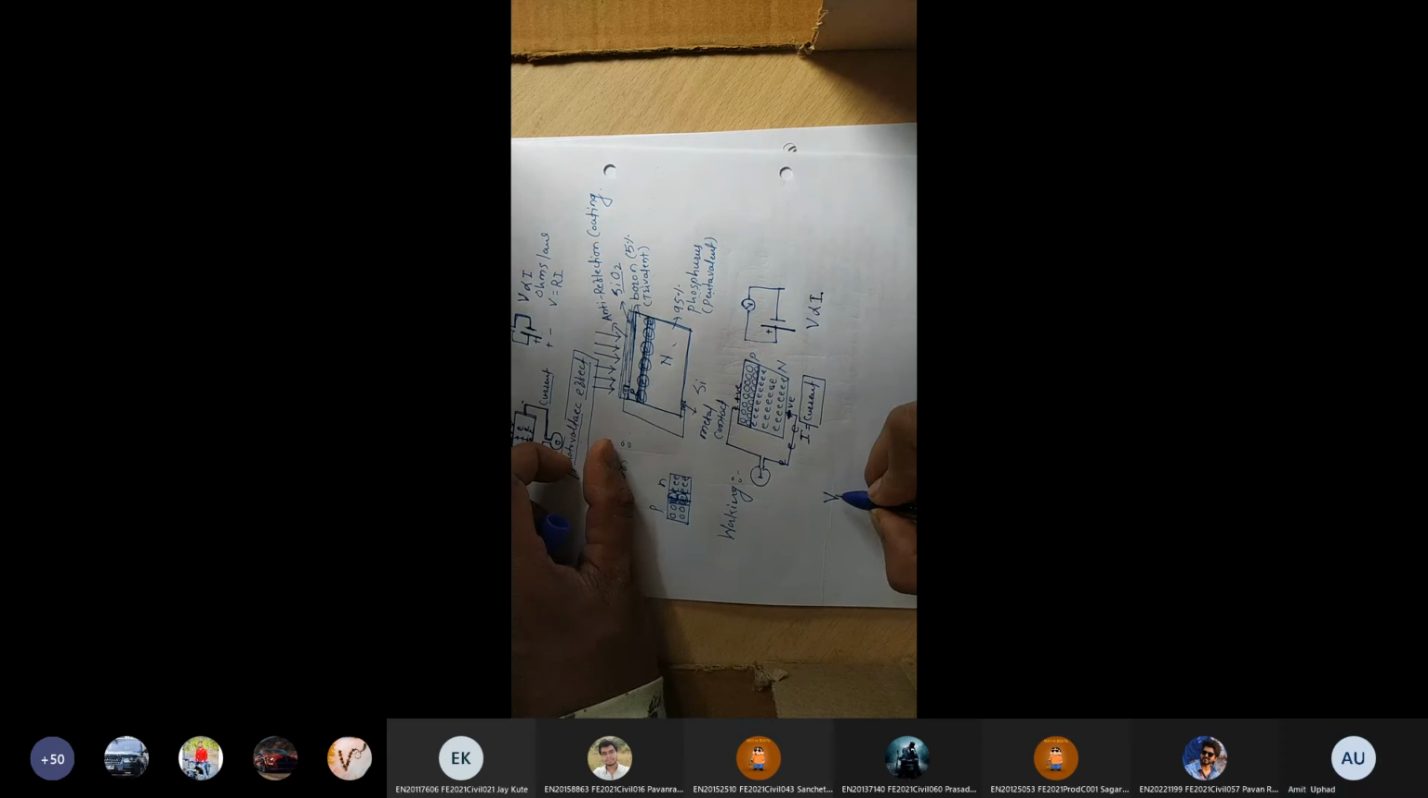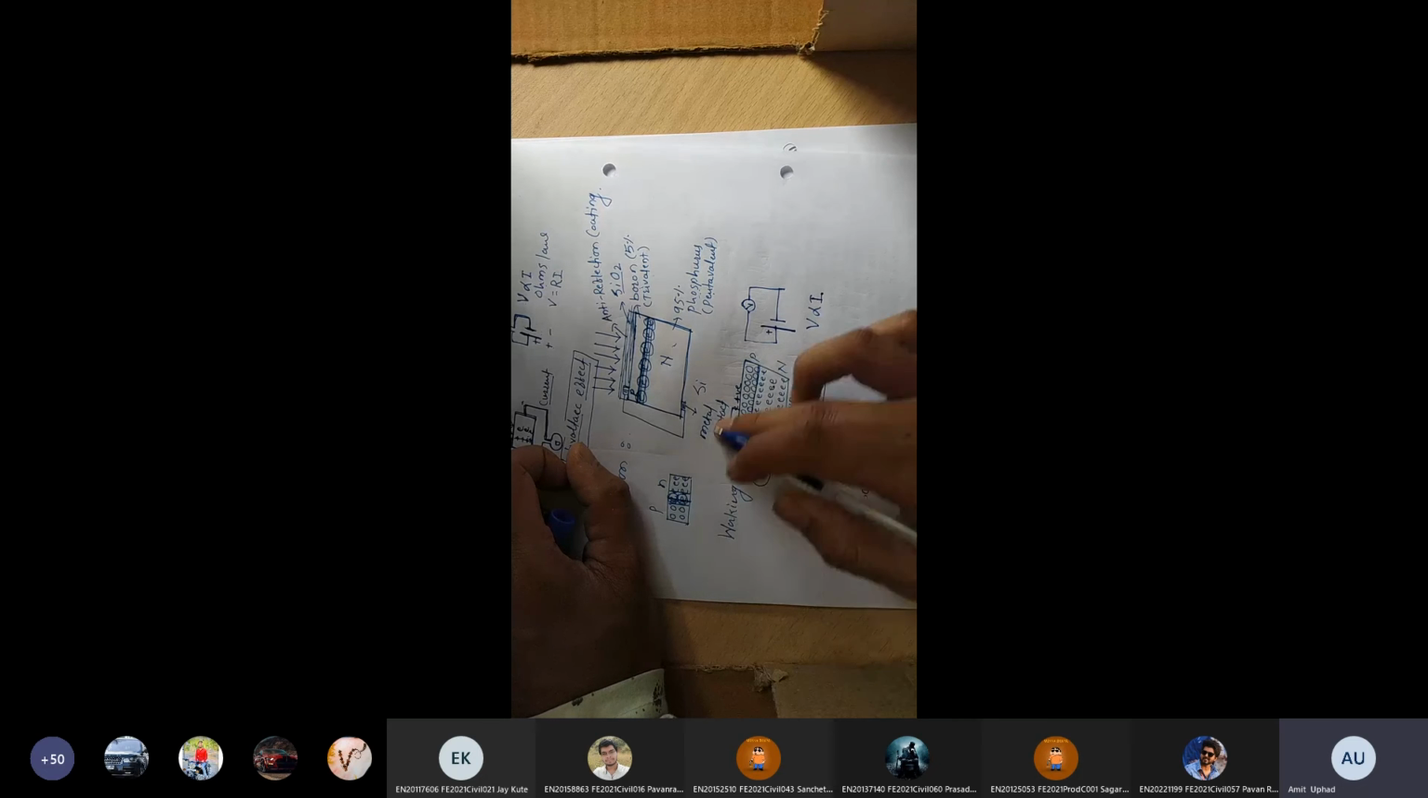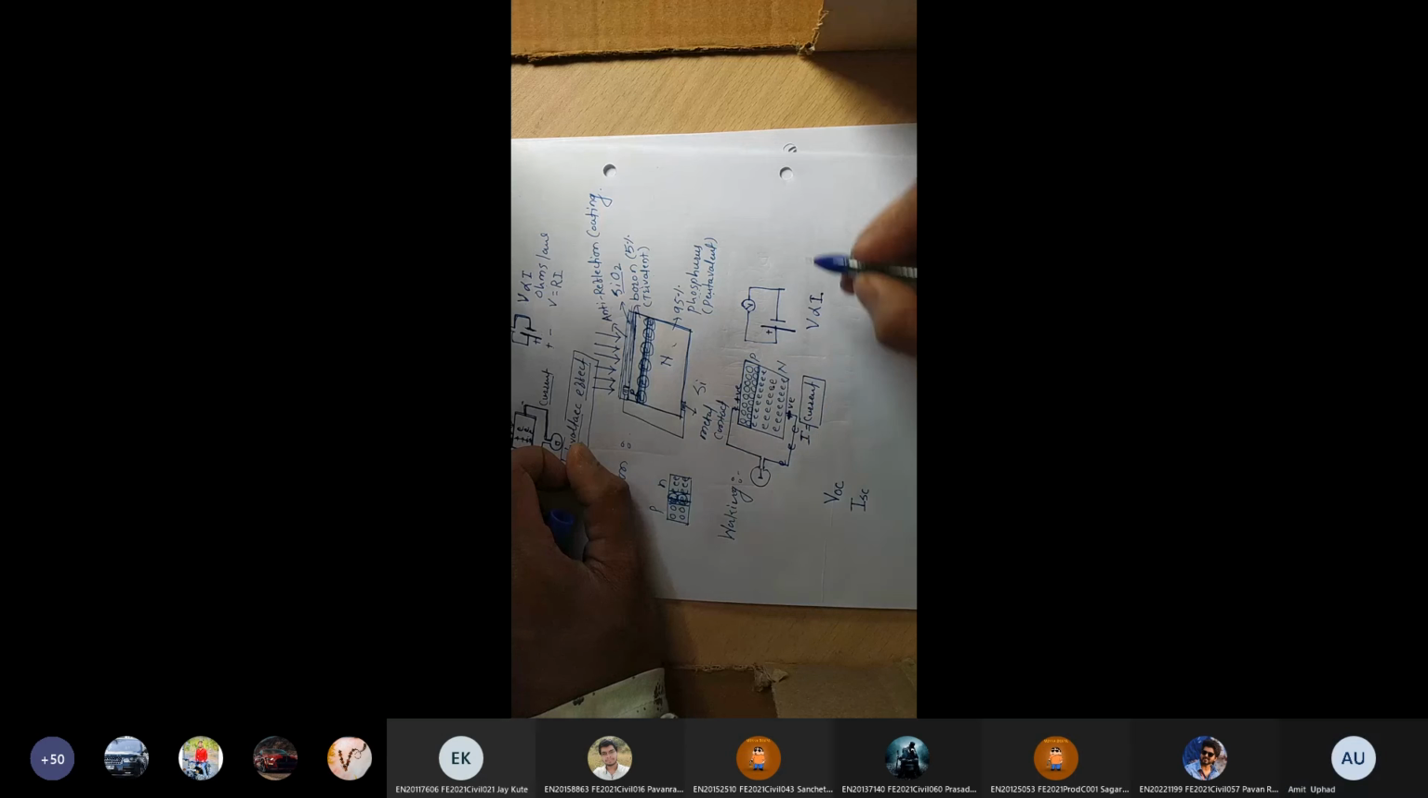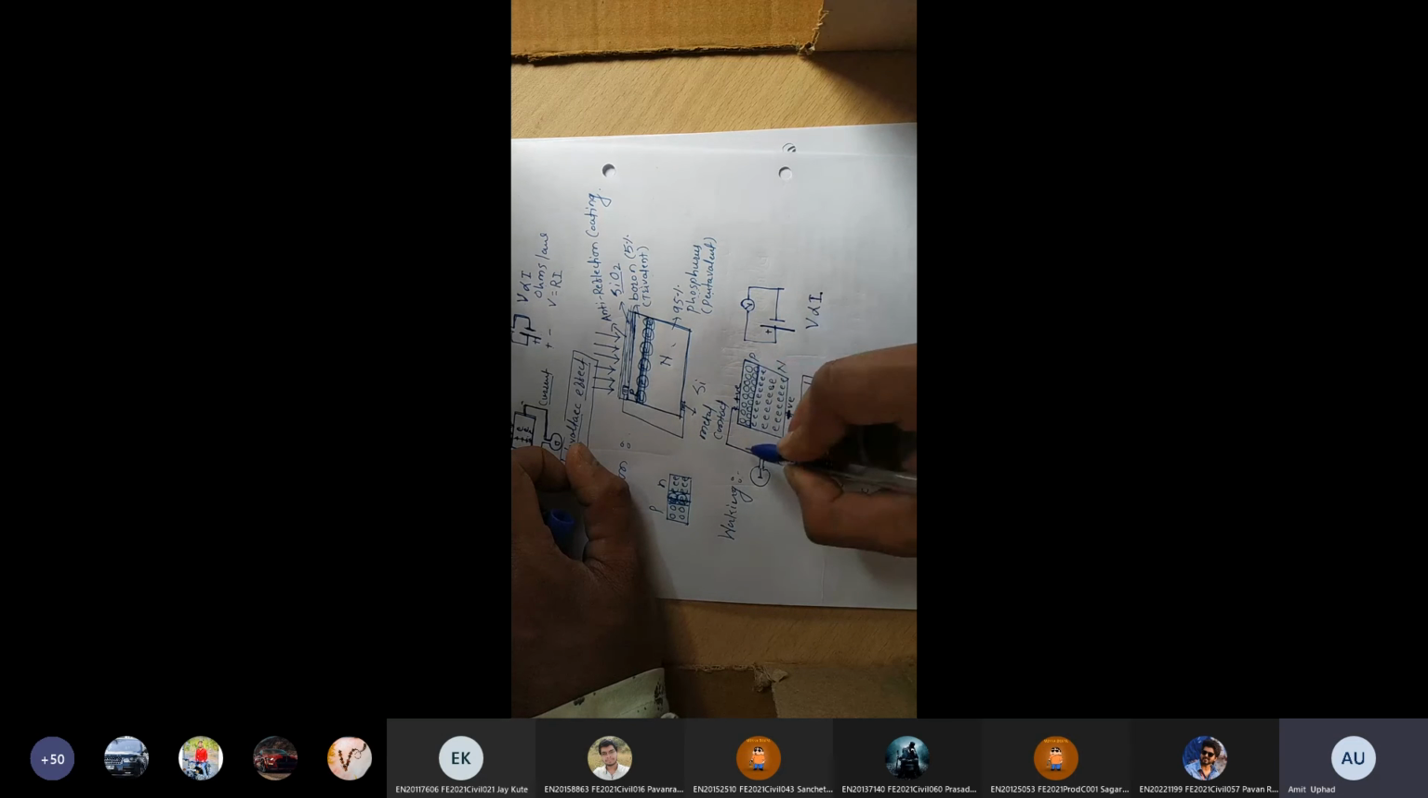Open circuit voltage, which is known as VOC, and short circuit current, ISC. What is this open circuit voltage? When you have not connected any circuit, right? Suppose this is our diode and our circuit is open. The device is not there, the circuit is not there.